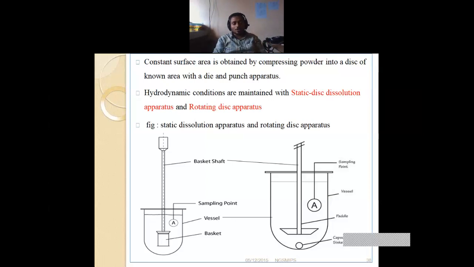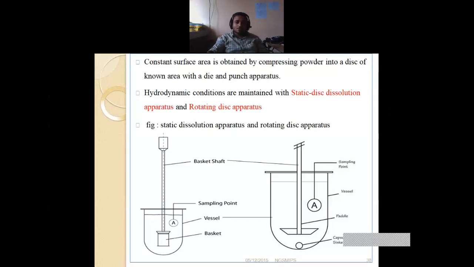What is the normal human body temperature? 37 degrees, sir. 37 degrees, definitely. So we have to maintain the temperature of the medium, that is called hydrodynamic. We have to maintain the temperature of that particular apparatus, that is 37 degrees Celsius.